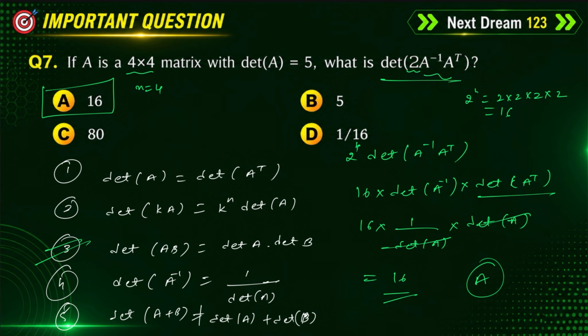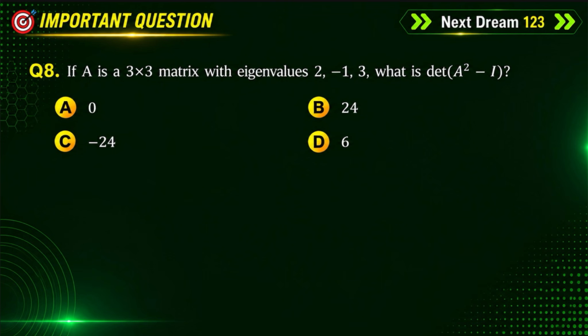You should remember all these properties, it is very important. And this is the 8th question. This question is related to eigenvalues. Here A is a 3 by 3 matrix. For the matrix A, the eigenvalues are 2, -1, 3. Then what is the determinant of A square minus I?